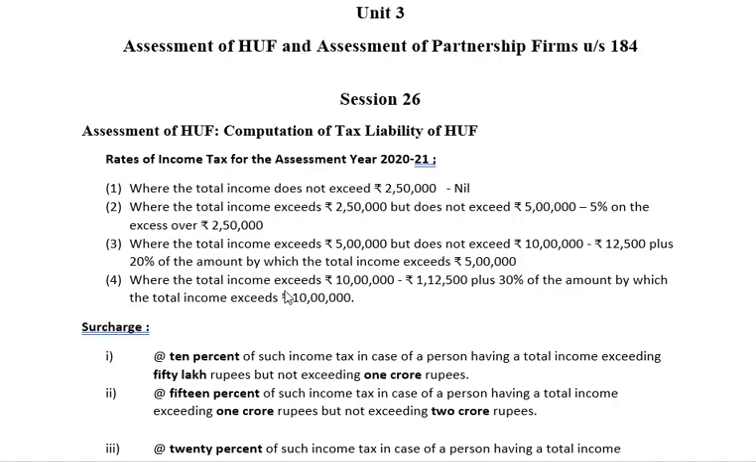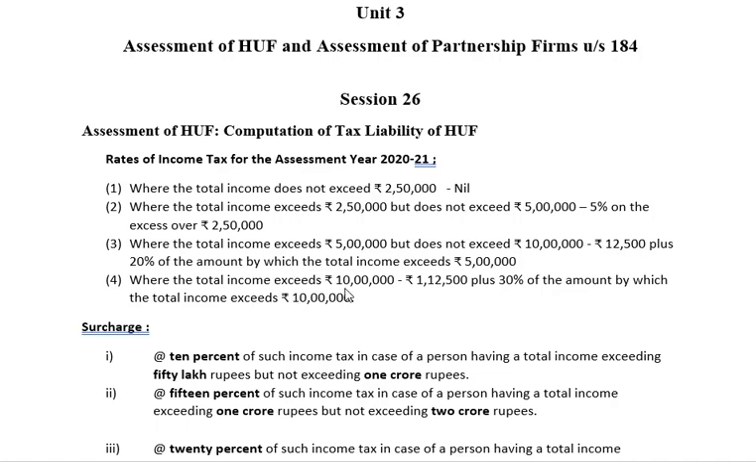The tax calculation is done in a similar way as in the case of an individual. Where the total income does not exceed 2,50,000, the tax is nil. Where the total income exceeds 2,50,000 but does not exceed 5 lakh, the tax is 5% on the excess over 2,50,000. Where the total income exceeds 5 lakh rupees but does not exceed 10 lakh rupees, the tax is 12,500 plus 20% on the amount by which the total income exceeds 5 lakh rupees.